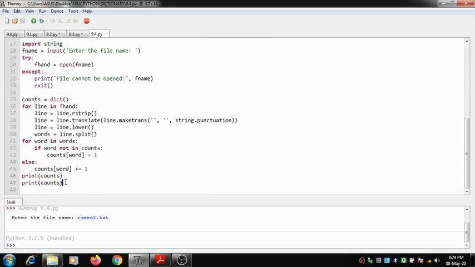So kindly execute this particular program and trace it line by line for better understanding.